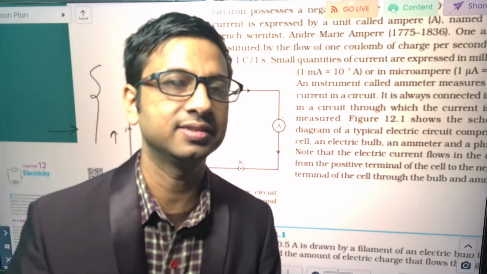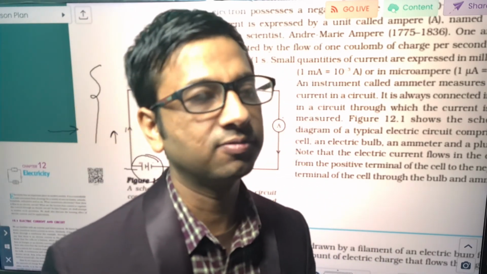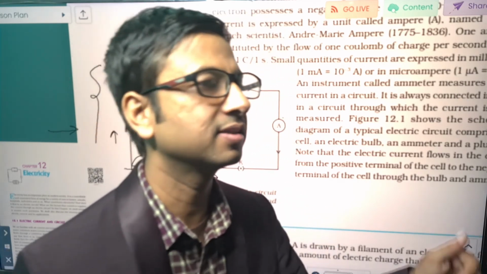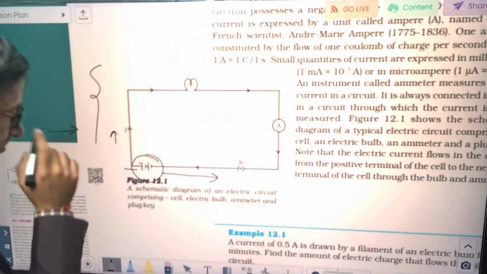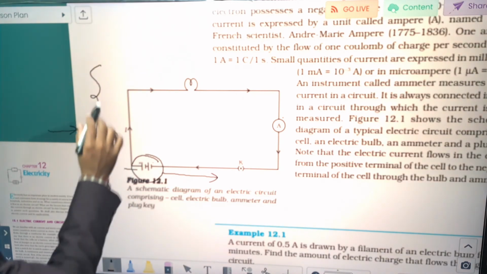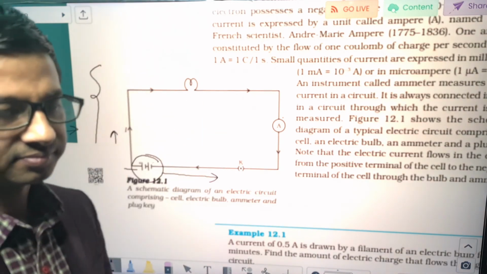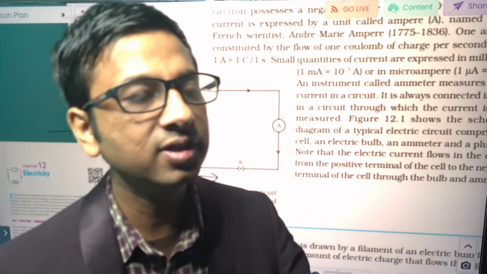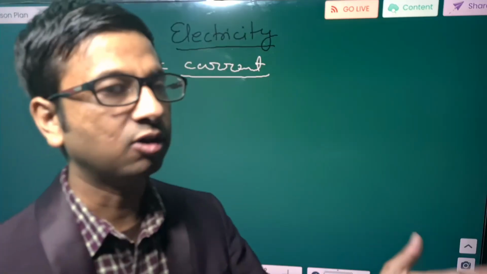Now the next question arises, sir, you say that electricity is nothing but flow of electrons. Electricity is nothing but electric current, and electric current is nothing but flow of electrons. But what are you saying here? You are saying that current moves from the positive terminal to the negative terminal, and previously you said electrons move from the negative terminal to the positive terminal. Why is it so?